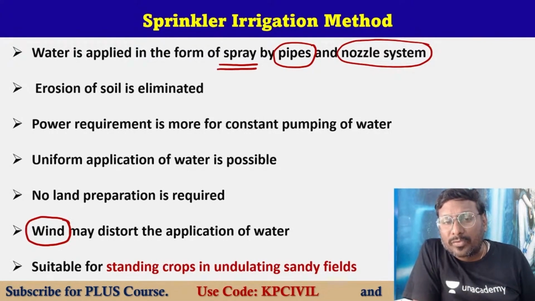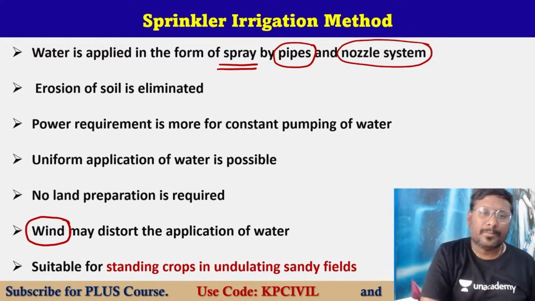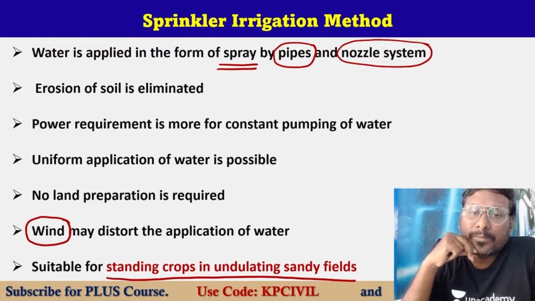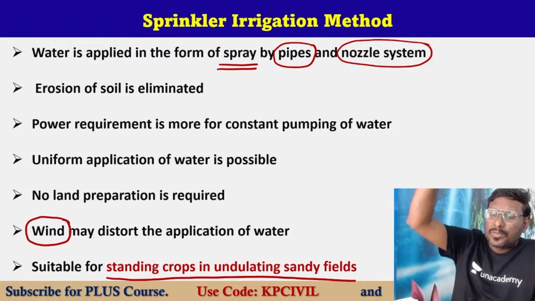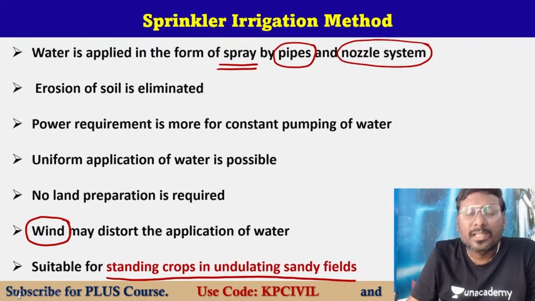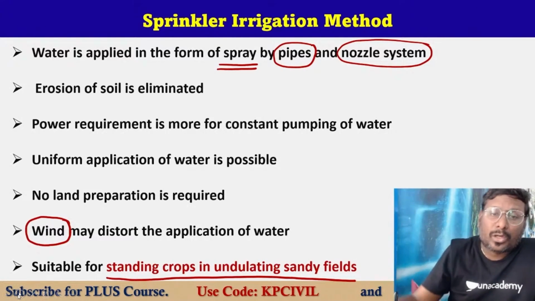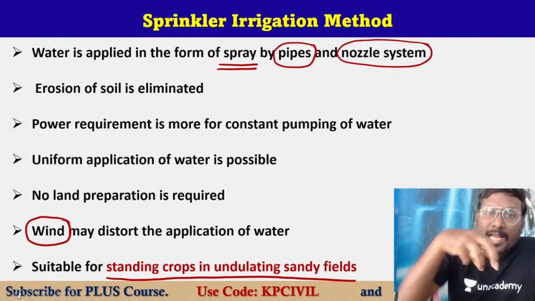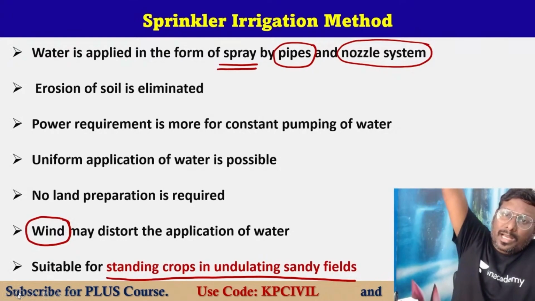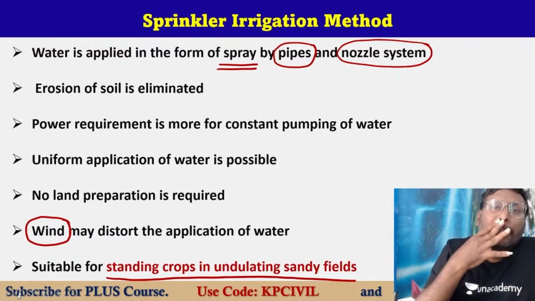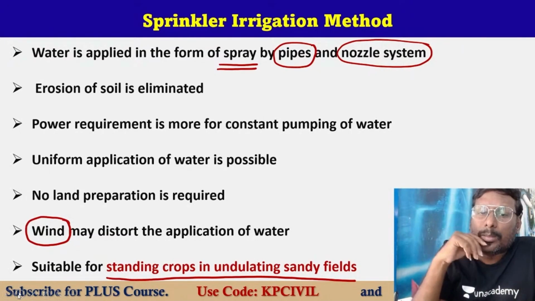Sprinkler irrigation is suitable for standing crops in undulating sandy fields. The crops which are standing in sandy fields. For that, sprinkler irrigation does not disturb the height of the crops and does not cause sand erosion. Two points here: a standing crop which is growing by height, and if water is forcefully coming, it won't disturb it. So, for standing crops it is suitable.